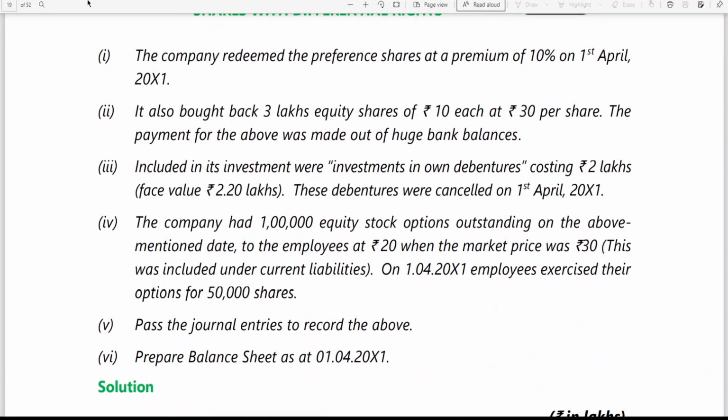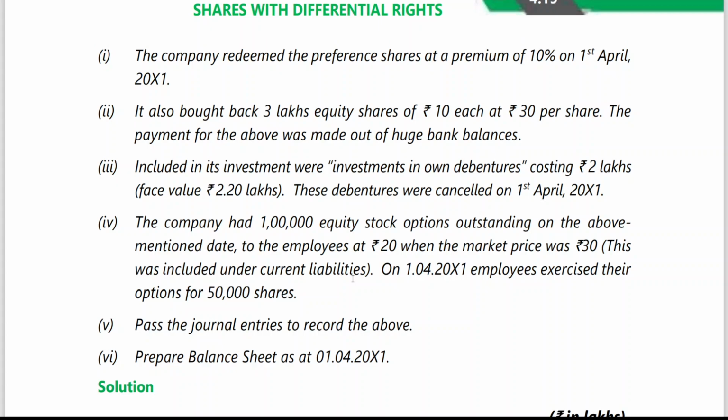Then why have you taken this problem, sir? Then this problem I have taken. The company had 1 lakh equity stock options outstanding on the above-mentioned date to the employees at 20 rupees, when the market price was 30 rupees. It means 10 rupees is the discount that has been given. This was included under current liabilities. The equity options outstanding was included in current liabilities.